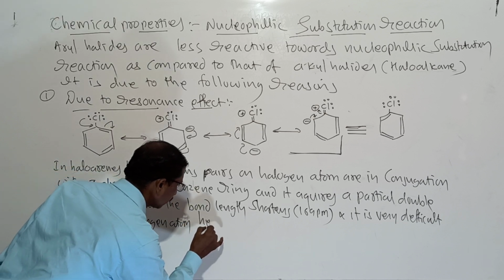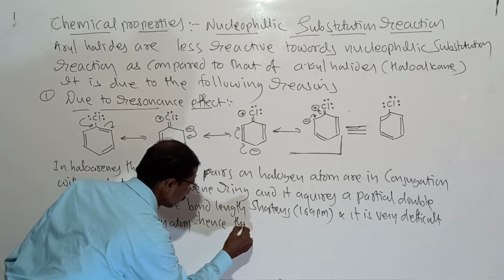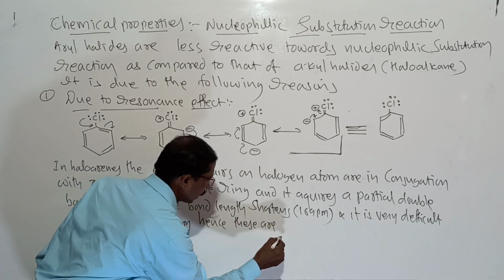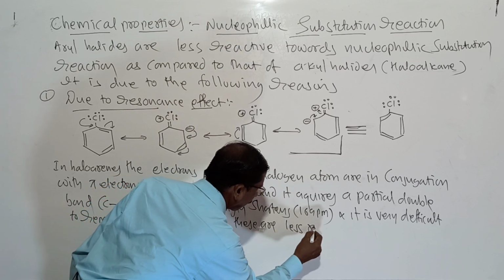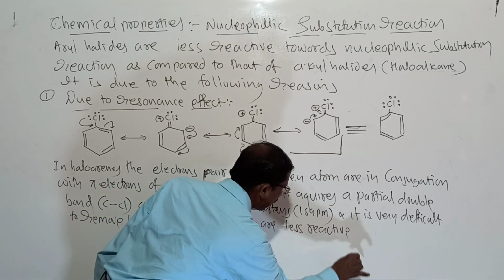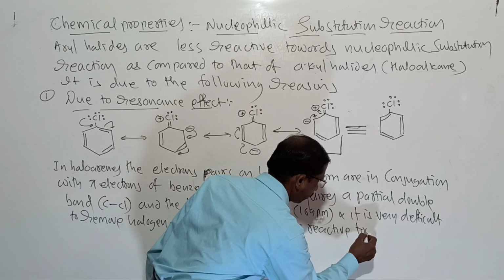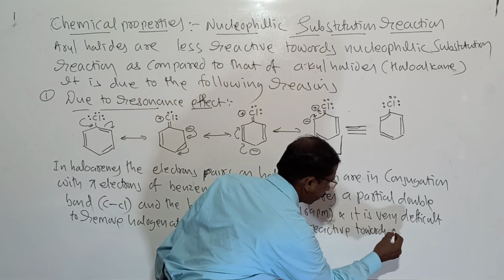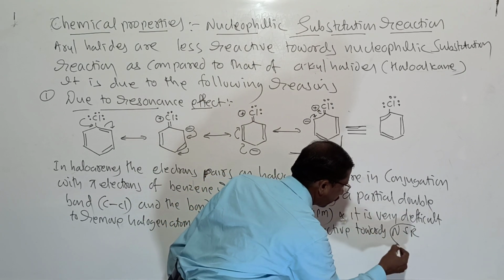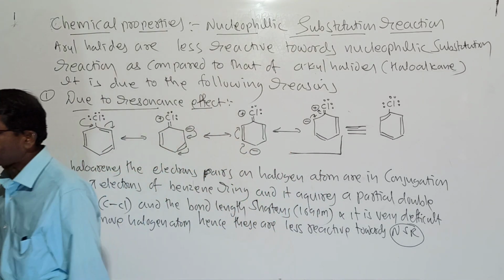Hence, these are less reactive towards nucleophilic substitution reaction.